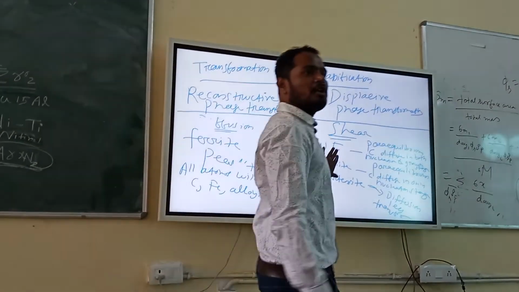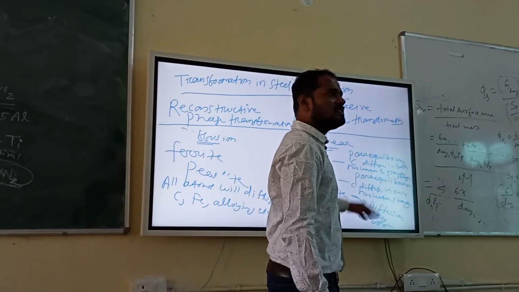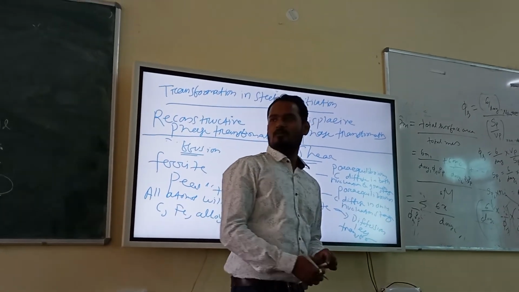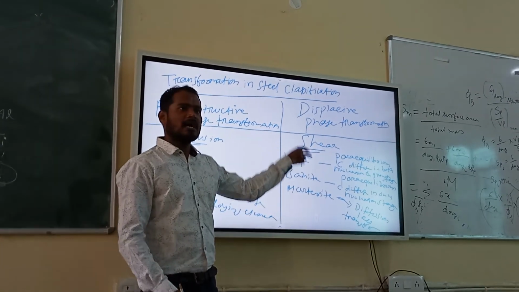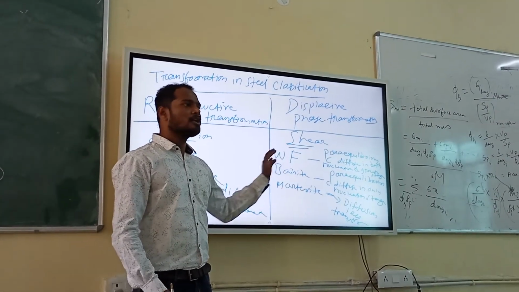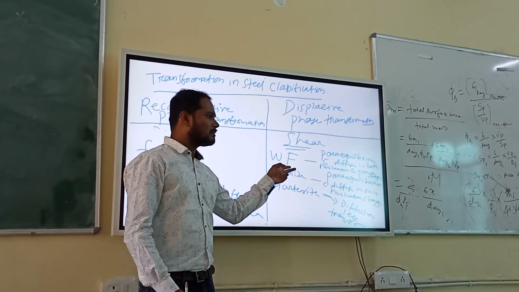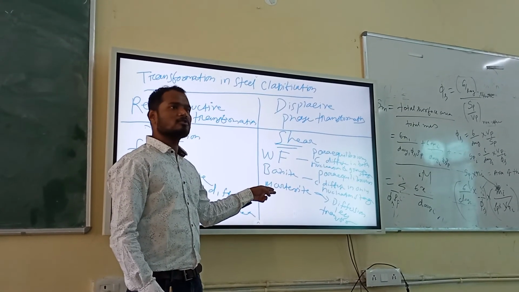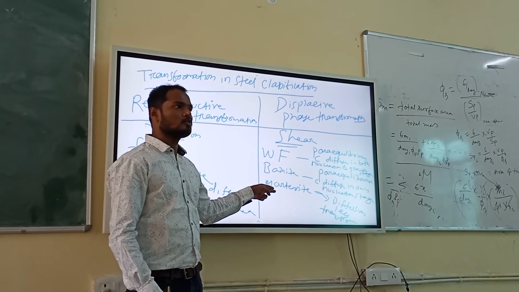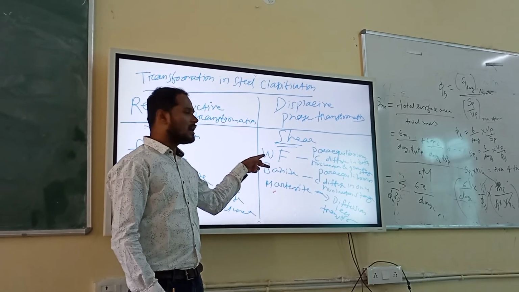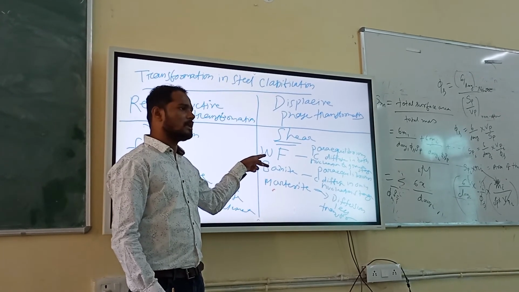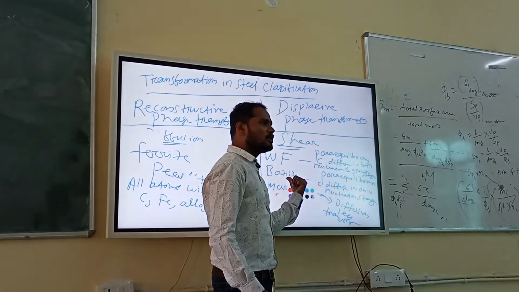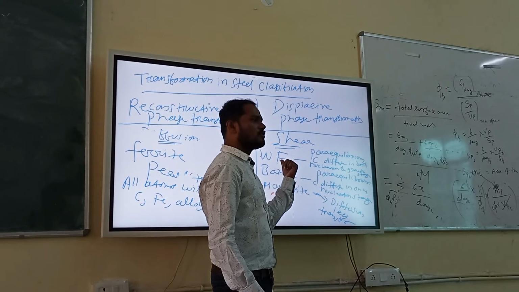So what is the interesting point here? In this kind of displacement transformation, iron atoms never diffuse. You understand my point now? In this case, iron atoms will not diffuse at all. Only carbon diffuses. But for this case, carbon also does not diffuse; nobody diffuses. Here iron and alloying elements don't diffuse, only carbon atoms will diffuse. But in this case only for the nucleation stage, and in this case nucleation and growth.